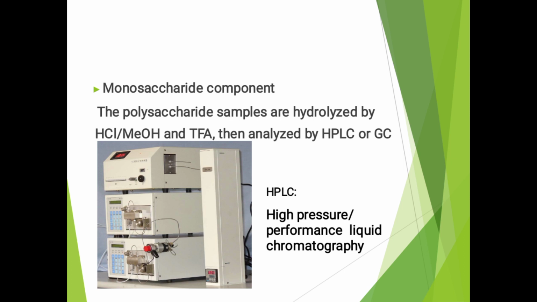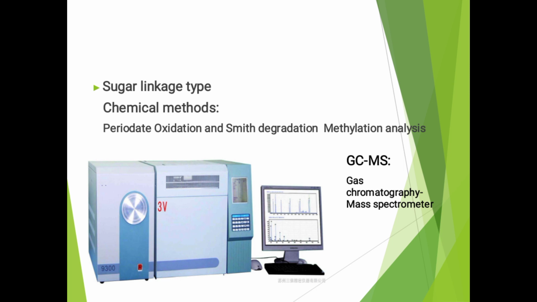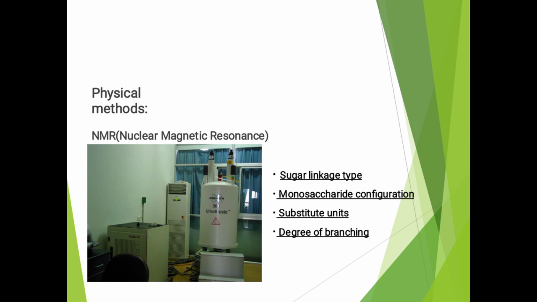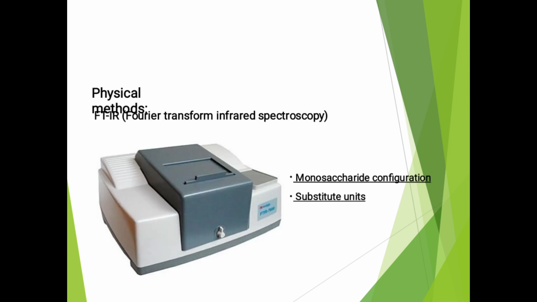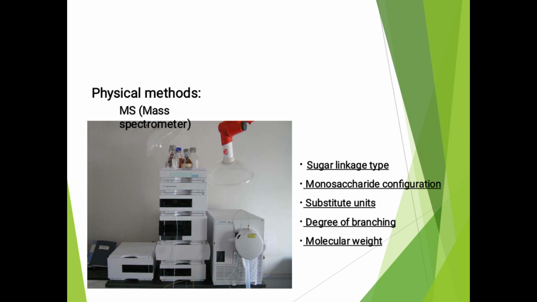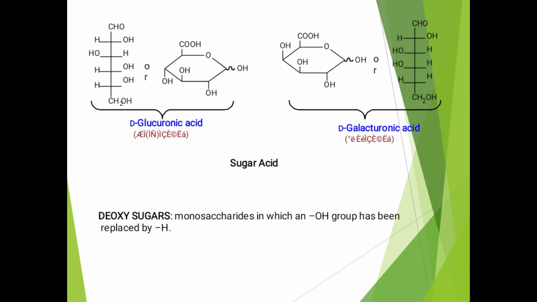For the monosaccharide component, high performance liquid chromatography is used. For sugar linkage type, GC-MS, gas chromatography. The physical methods include nuclear magnetic resonance for linkage type, monosaccharide configuration, substituents, and degree of branching. FTIR, Fourier transform infrared spectroscopy, gives monosaccharide configuration and substituents. Mass spectroscopy gives sugar linkage type, configuration, substituents, degree of branching, and molecular weights.